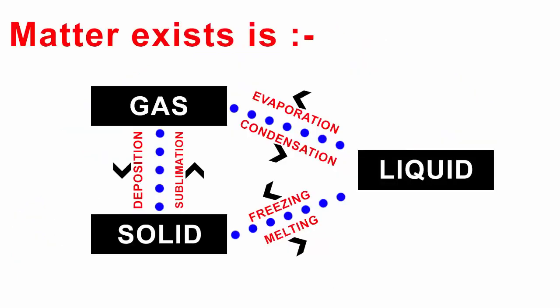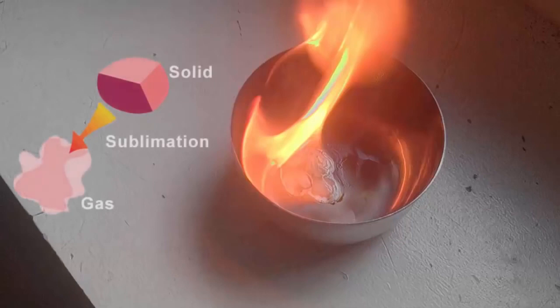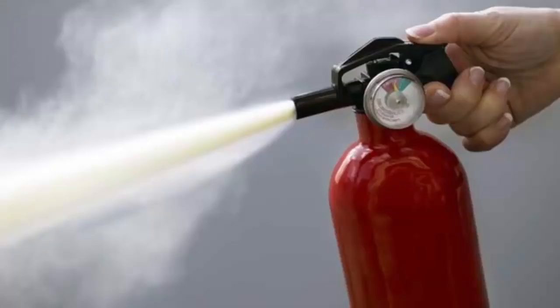And we also know that matter can exist in one of three main states, that is solid, liquid, or gas. And for that we need the right temperature and pressure conditions. Now if I have to give you an example, solid can be transformed into a gas by the process of sublimation, for example, burning of camphor. Similarly, gas can be converted into solid.